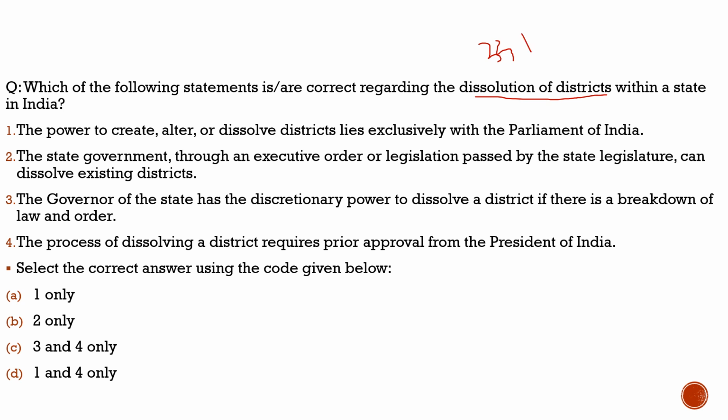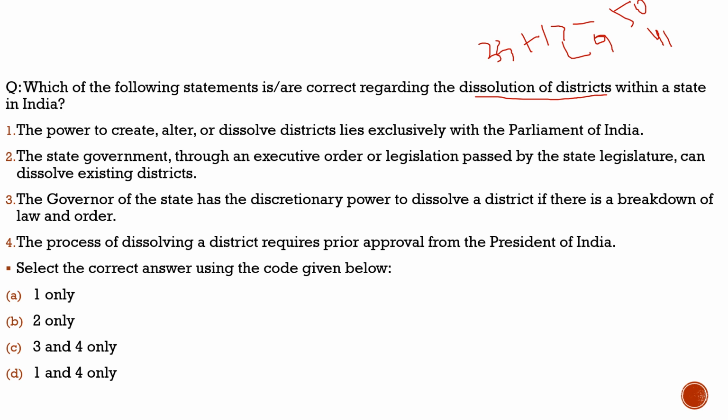The government in Rajasthan is deciding that they will dissolve 9 of these 17 districts. So the earlier limit, which right now is 50, will be reduced to 41 districts in Rajasthan, because 9 will be dissolved. So with respect to this dissolution of districts, we need to understand these important points which we had created here. Now we will understand through this question.